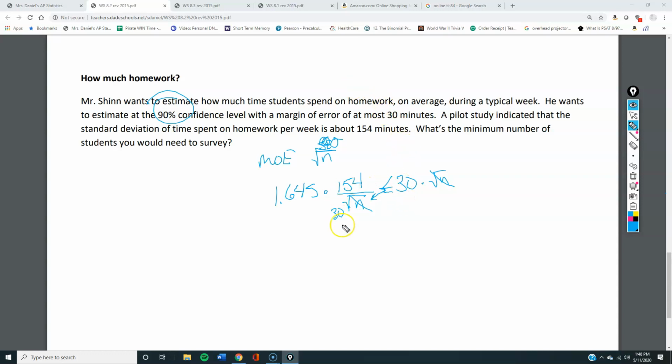I got 71. So you have to have at least 71 students. Actually 72, because you always have to round up. At least 72 students need to take the survey to get that margin of error. I'm not too worried about this one, actually. Alright, let's keep trucking.